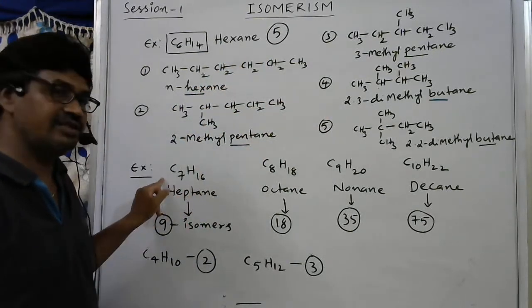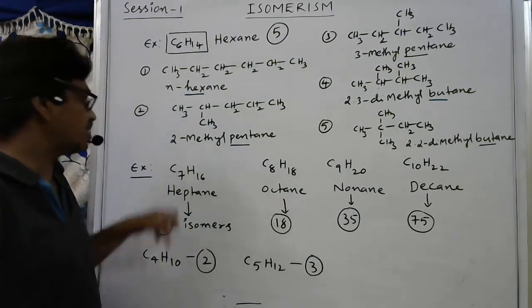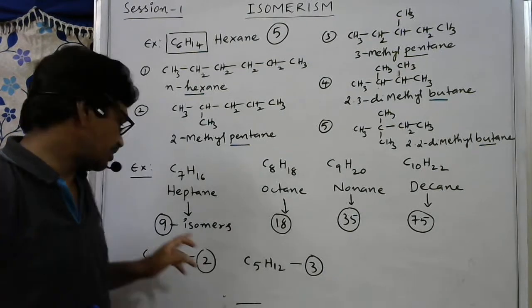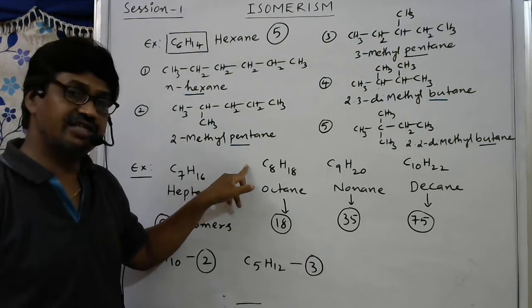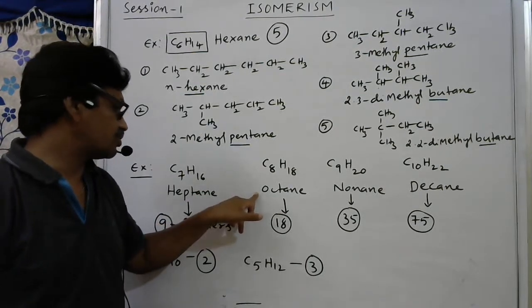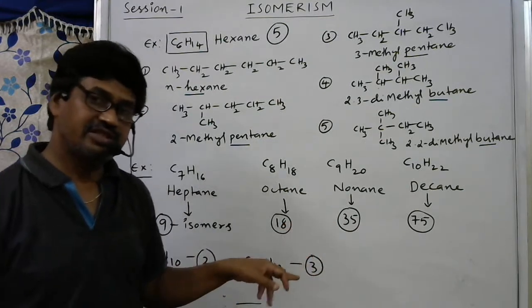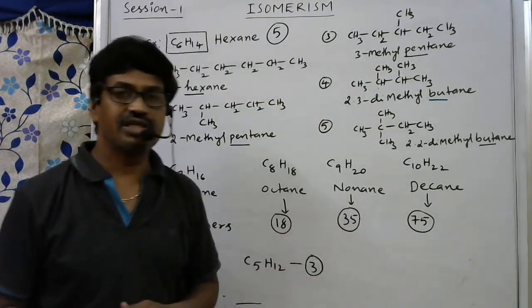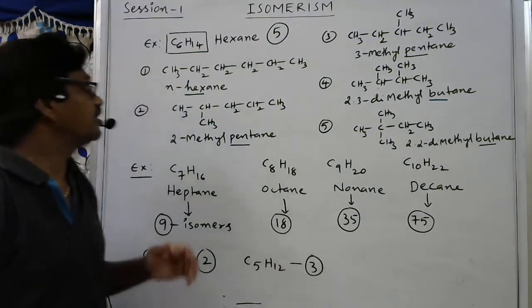Then for heptane we can write, but it takes more and more time because there are 9 isomers, you have to think. You can try for C7H16 afterwards. Even you can write C8H18 octane also. But for C9 with 35, writing this many isomers requires more time. So better you remember. Decane also you better remember. So this many chain isomers are possible for these compounds.